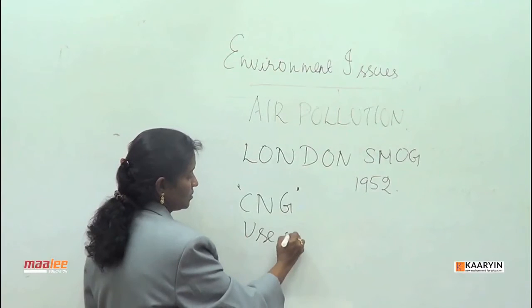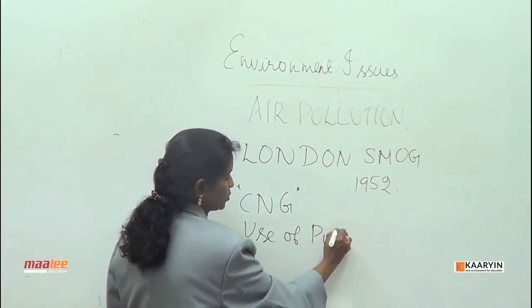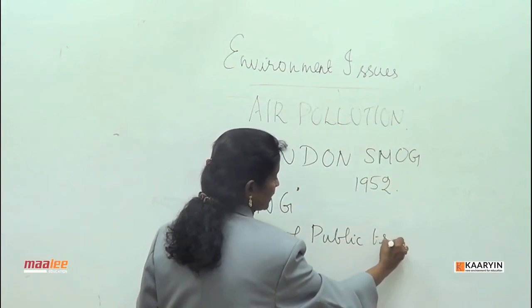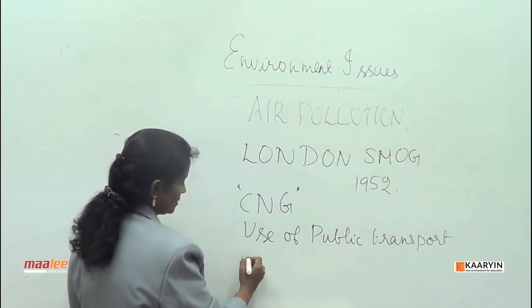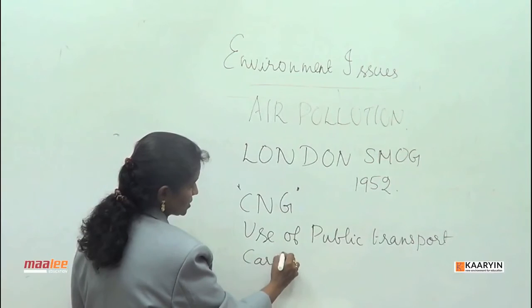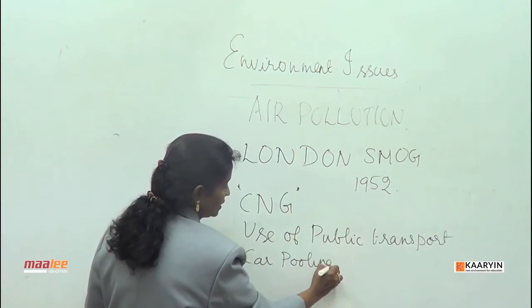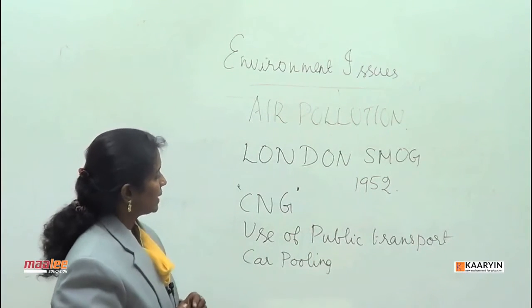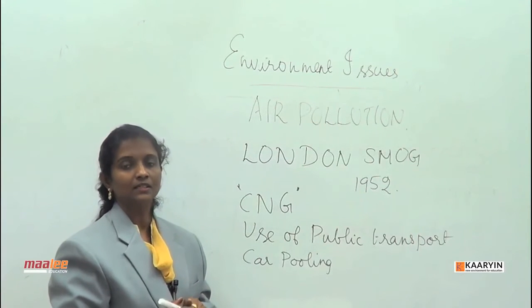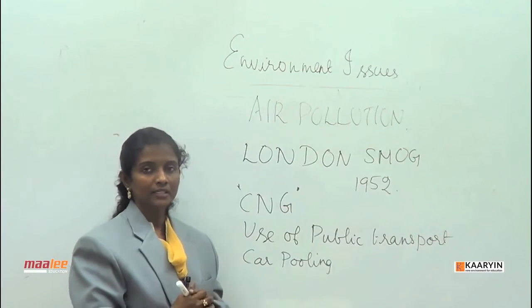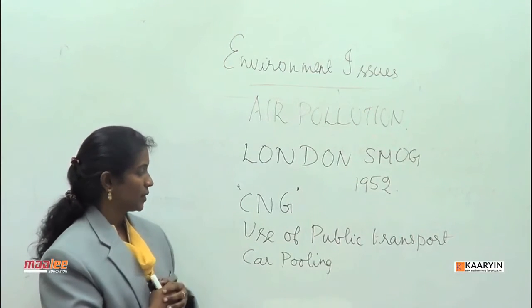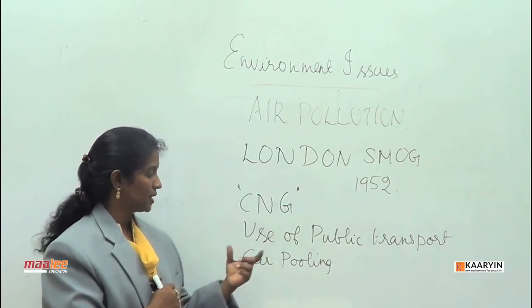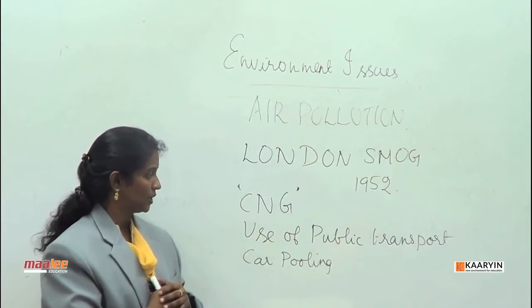carpooling, and public transport like metro rails and monorails. Carpooling can be encouraged, thereby we can decrease the automobile exhaust. The main reason for air pollution in the cities, in the urban regions, is this automobile exhaust, and this can be prevented by use of CNG vehicles, public transport and carpooling systems.